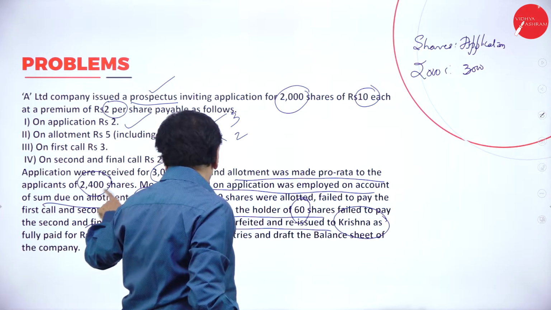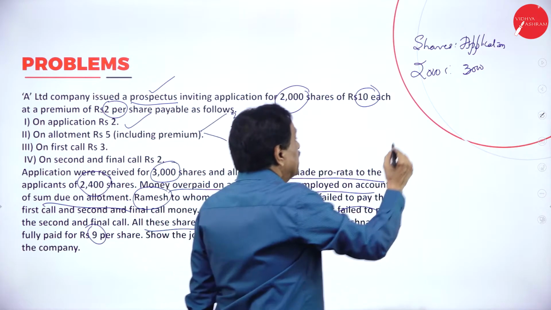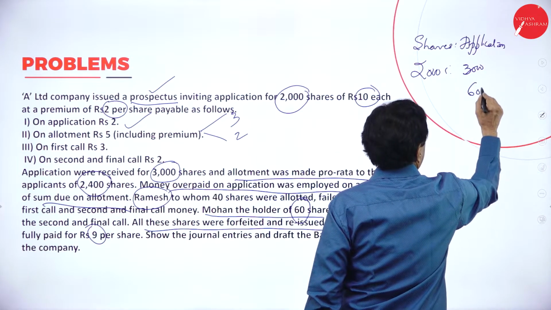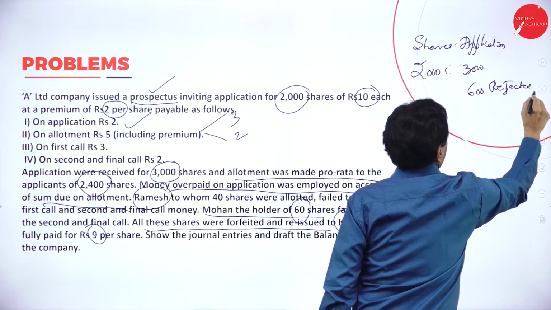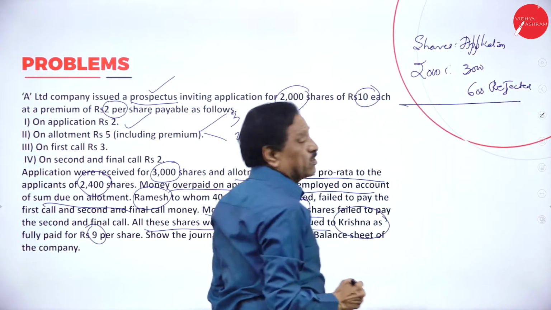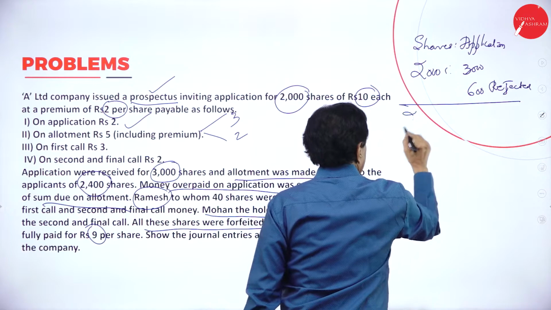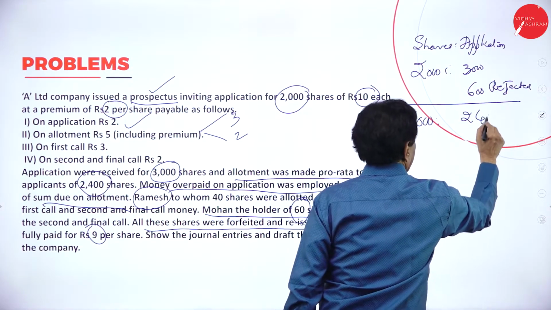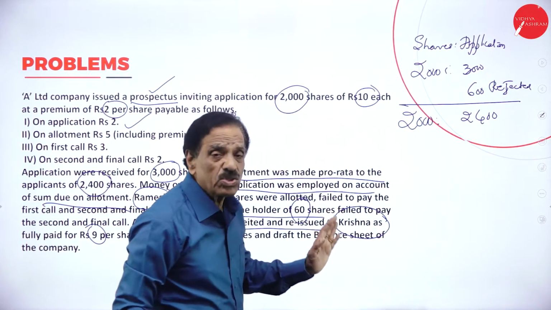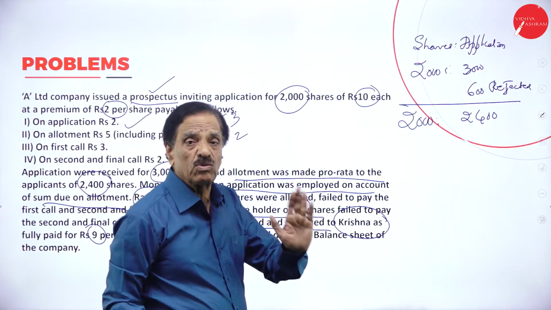How much accepted? 2,400, which means 600 applications are rejected. So the difference is 2,000 shares. So for 2,000 shares, we accepted 2,400 applications.